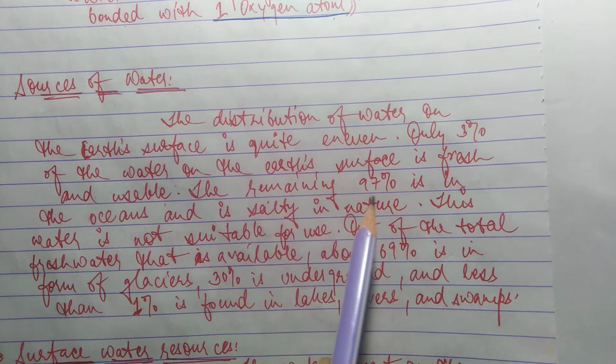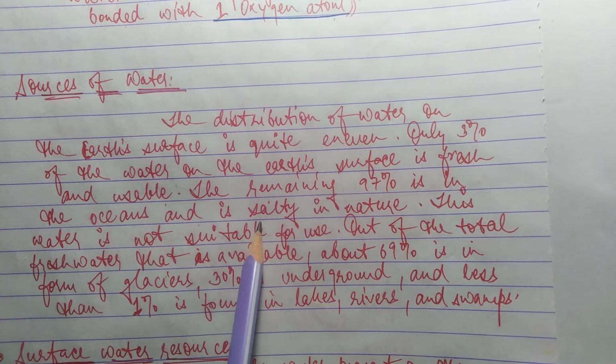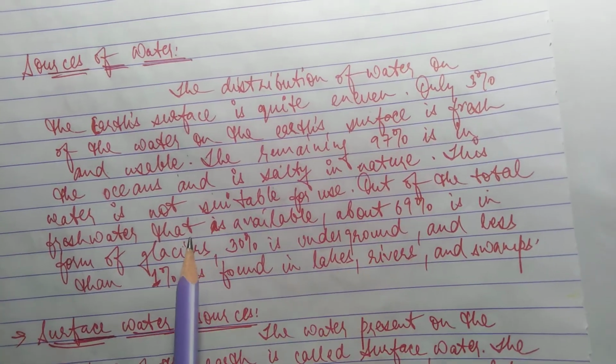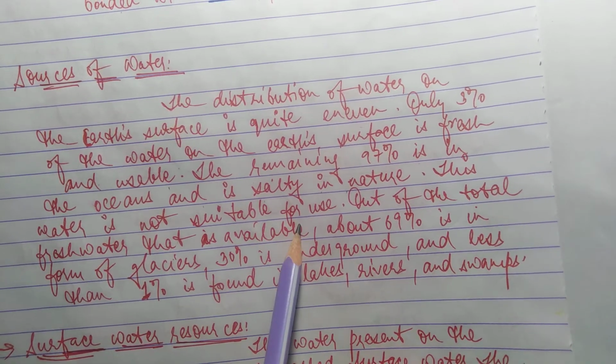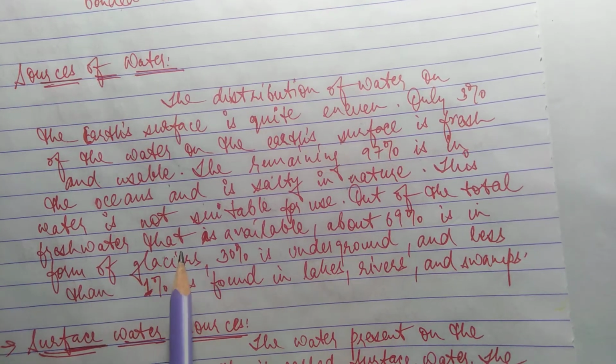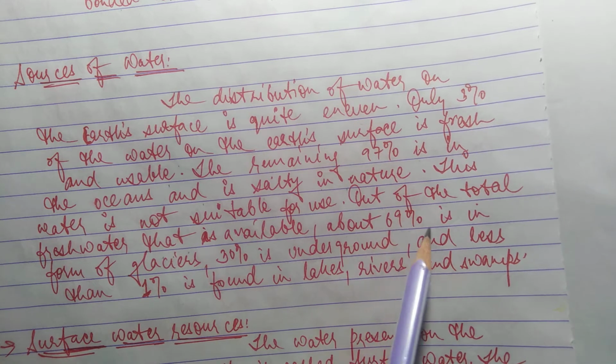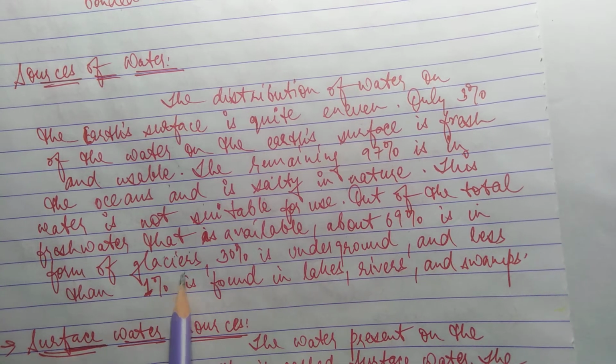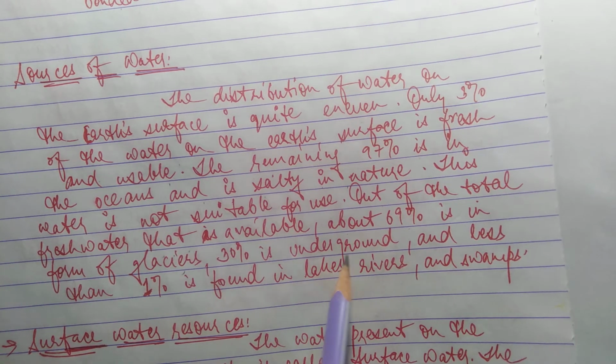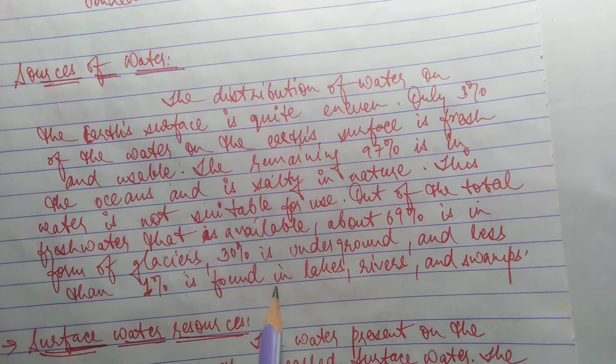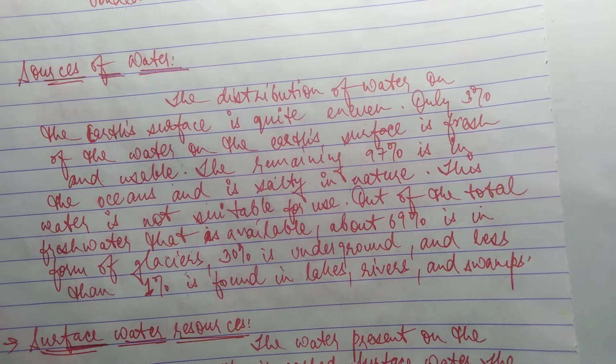The remaining 97% is in the oceans and is salty in nature. This water is not suitable for use. Out of the total fresh water that is available, about 69% is in the form of glaciers, 30% is underground, and less than 1% is found in lakes, rivers and swamps.